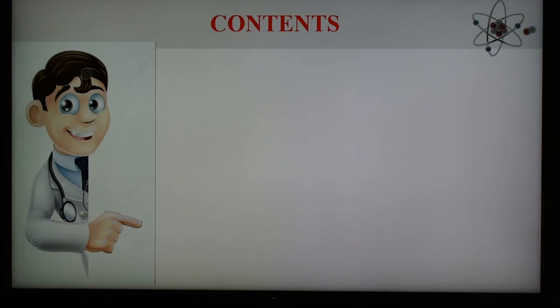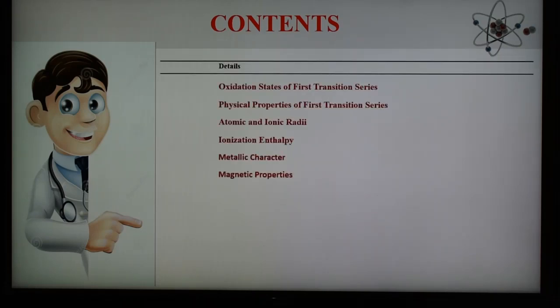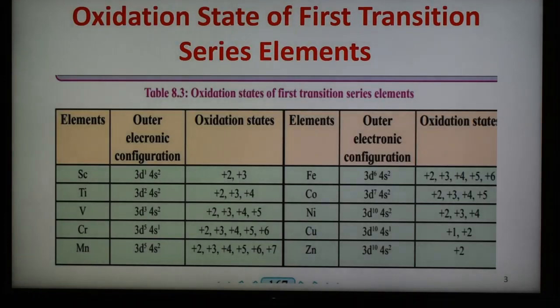And in today's presentation we are going to discuss these parts: oxidation state of the first transition series, which we have already seen but I am repeating again, and the physical properties of first transition series elements. After that, atomic and ionic radii, ionization enthalpy or potential, metallic character, and magnetic properties. So one by one we are discussing all these.